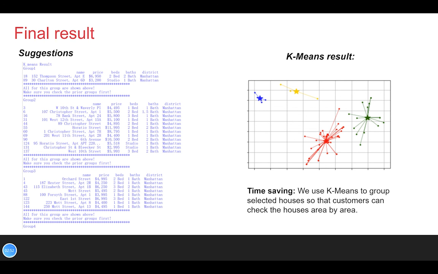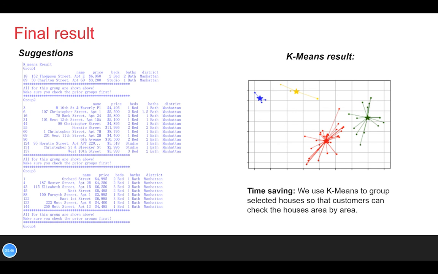And then for the last part, the final result, as you can see, instead of showing you all the results, we actually use k-means to group them. The reason is that we think this will save your time. Because when you try to rent a house, you normally check two things: the house itself and its surroundings, for example, its transportation, its restaurants around, stuff like that. So what we do here is that after you check the first house in a group, for the rest of the houses in this group, you don't need to check the surroundings again, because they are all around the same area because of the k-means.